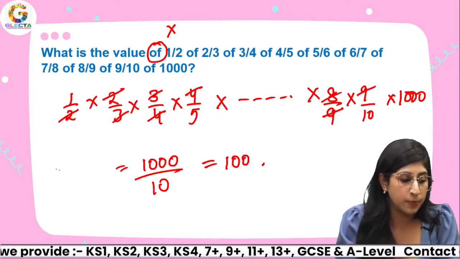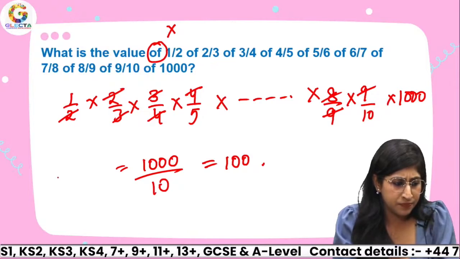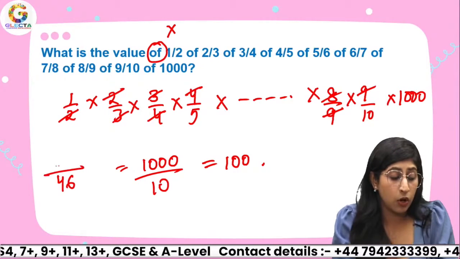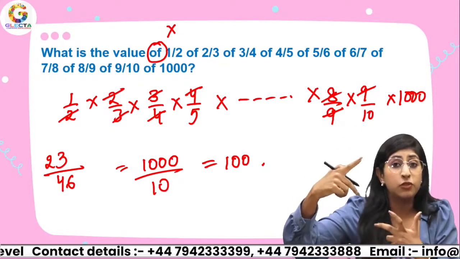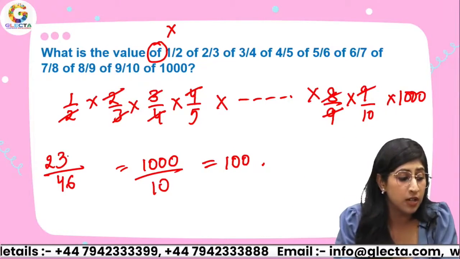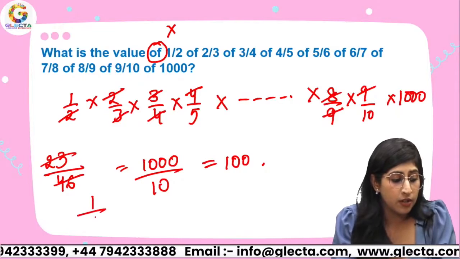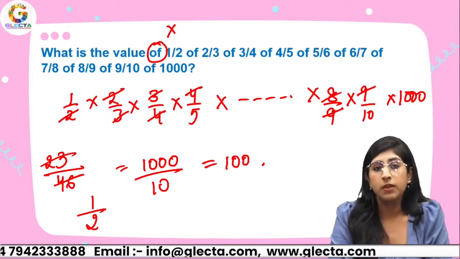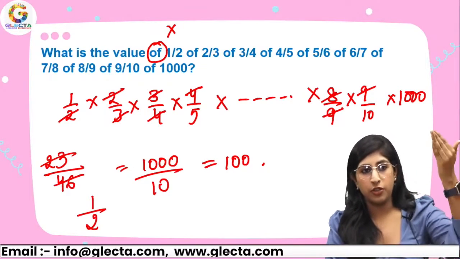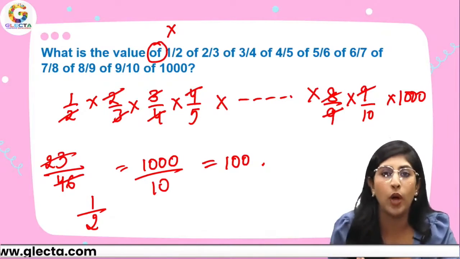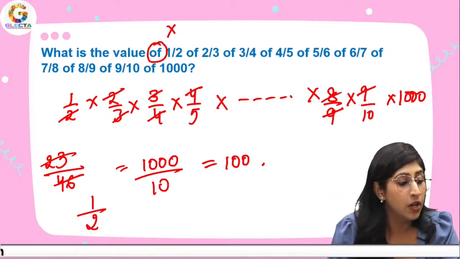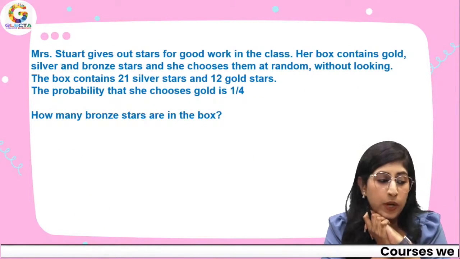Like if there is, let's say, 23 over 46, try to simplify it. Do 23 and 46 have any common factor? Yes, they have. Common factor is 23. So just divide both the numbers in the numerator and denominator by 23 and you would get 1 over 2. A simple answer. Alright, let's move on to the next one.